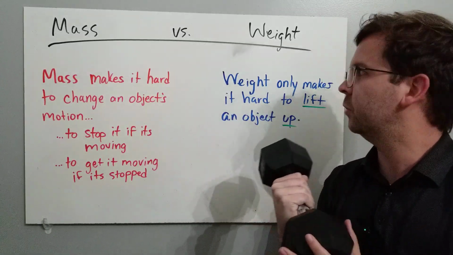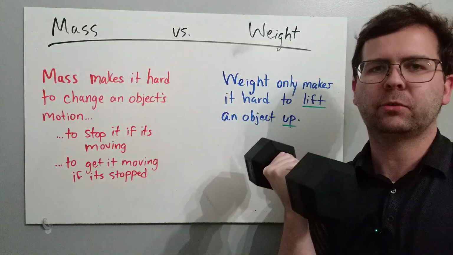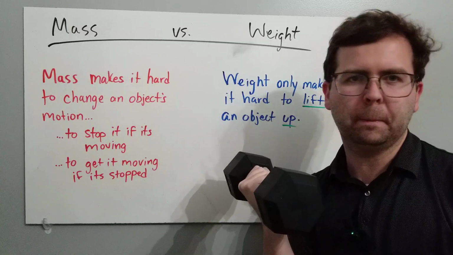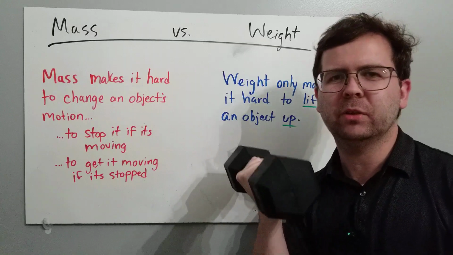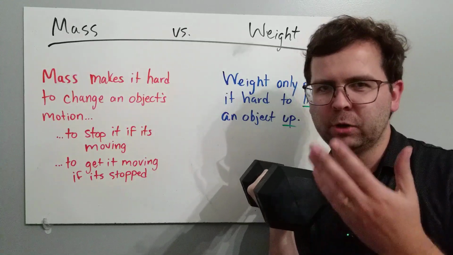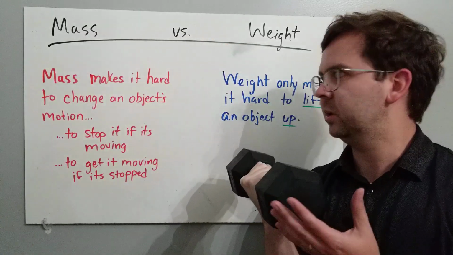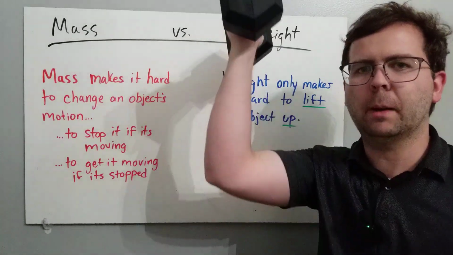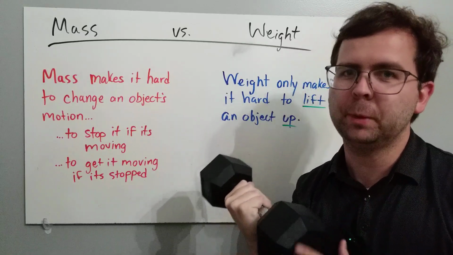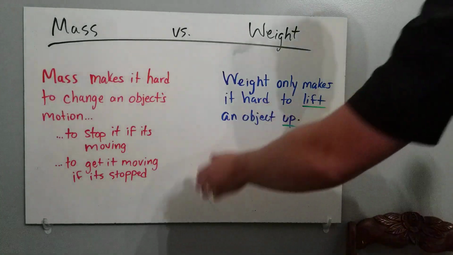Weight, on the other hand, is only how hard it is to lift it up against Earth's gravity. So weight is the downward force, and so to push against the weight, you have to lift it up. When you lift something up, you're pushing against its mass and weight because weight is pulling it down, and it always has mass as you push it up. So weight is what makes it difficult to lift something up against Earth's gravity. It's not difficult for me, obviously, but for most people, it would be very difficult. You get it.